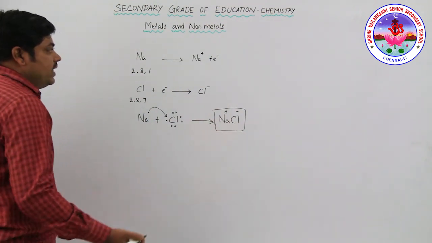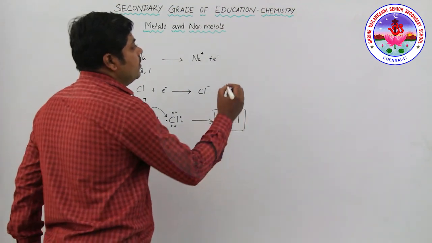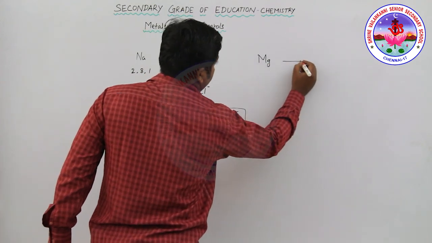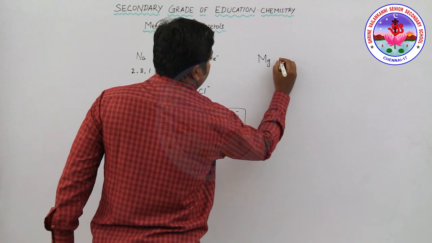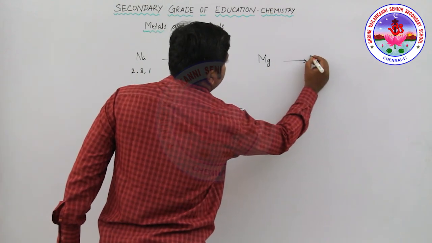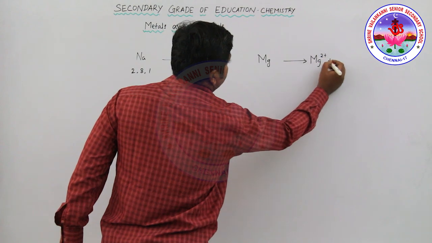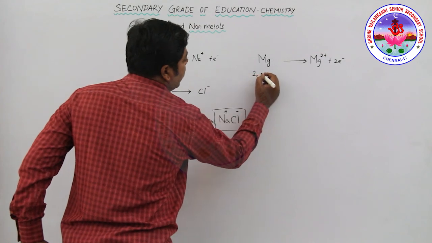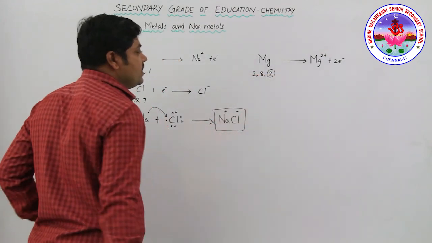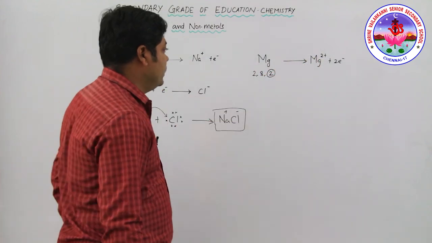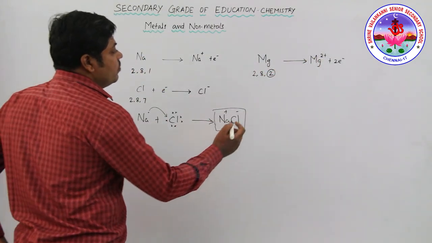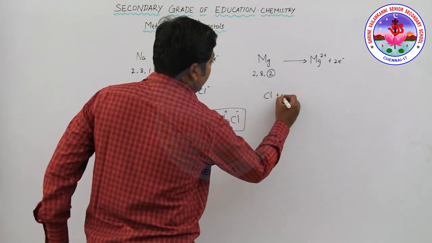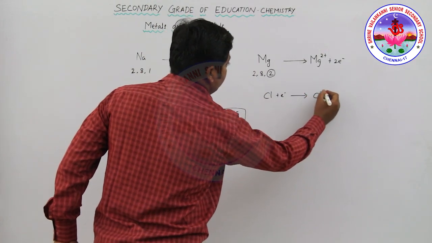Similarly, the formation of magnesium chloride. Suppose the magnesium gives 2 electrons, that is Mg 2 plus and 2 electrons. Here the magnesium atomic number is 12, so the electronic configuration is 2, 8, 2. Here the last valence electron count is 2, that is why Mg 2 plus. Similarly, it is joined with the chlorine atom. Chlorine gains 1 electron to form the chloride ion.